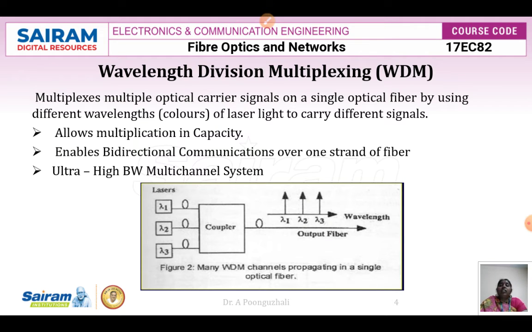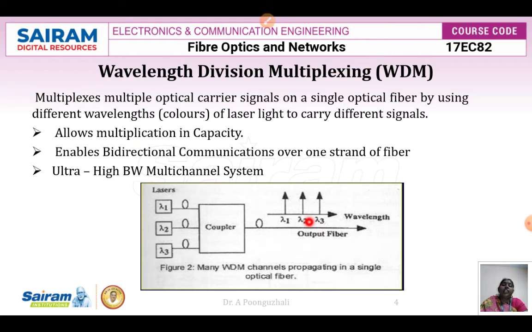It multiplexes the optical carrier signals and sends them on the output fiber, where we have the different wavelengths. The different wavelengths of the laser light carry the different signals. By doing this we can increase the capacity.